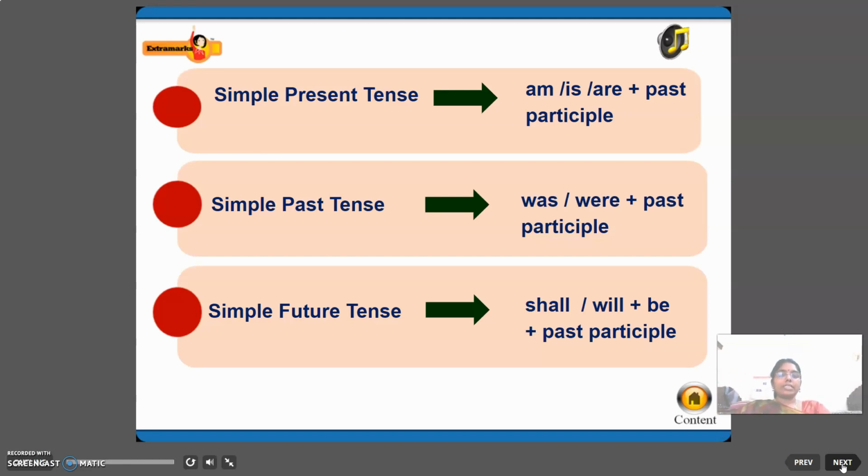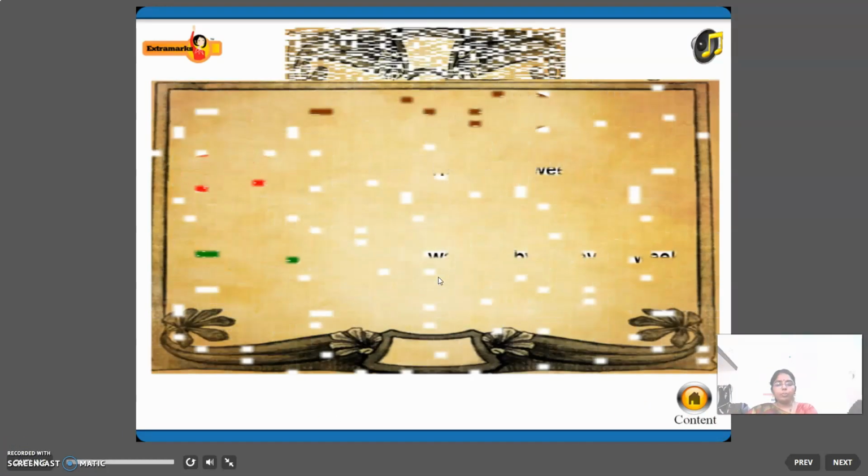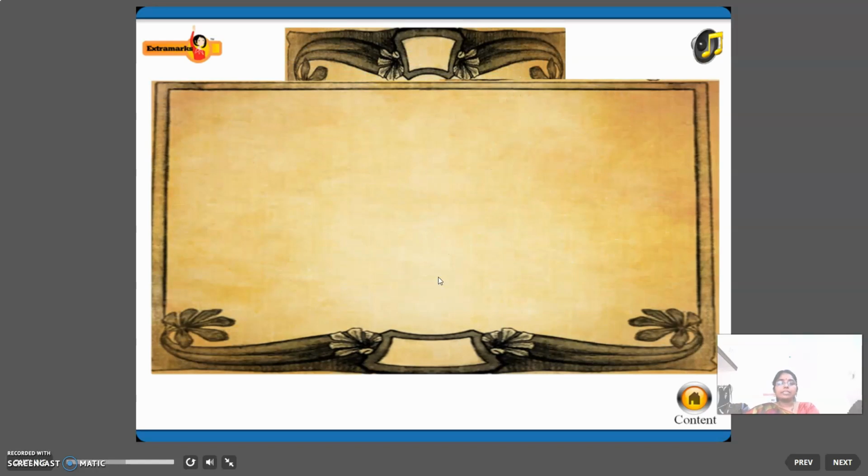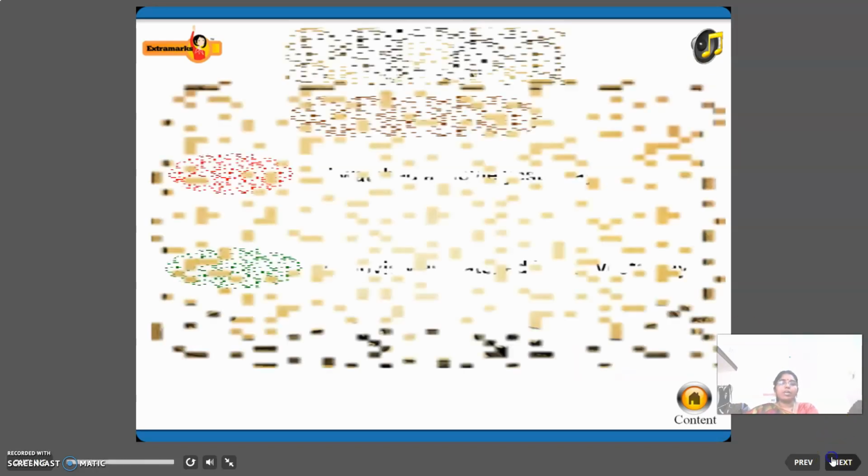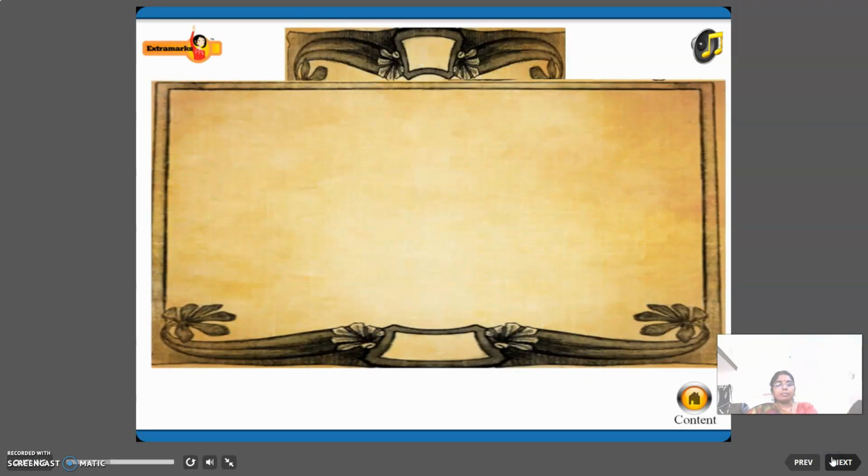Simple future tense is shall, will plus be plus past participle. Right, children? I hope you understood this. Next, we will see what is an example.